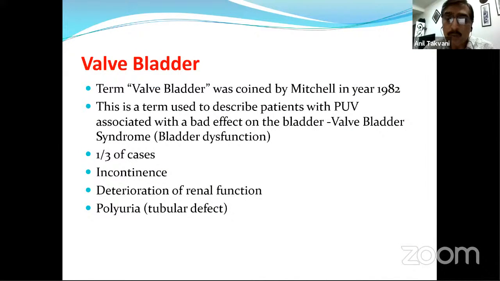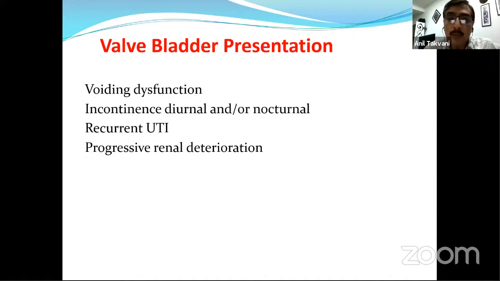This term was coined by Mitchell in 1982, and is used to describe patients with posterior urethral valves associated with a bad effect on the bladder, which is known as valve bladder syndrome. One third of the cases are likely to develop this. Patients can suddenly have incontinence, those who were continent, or they remain incontinent, sudden deterioration of renal function, and polyuria creates a problem. So valve bladder can present as voiding dysfunction, incontinence, diurnal, daytime or nocturnal, recurrent UTI, and progressive renal deterioration.